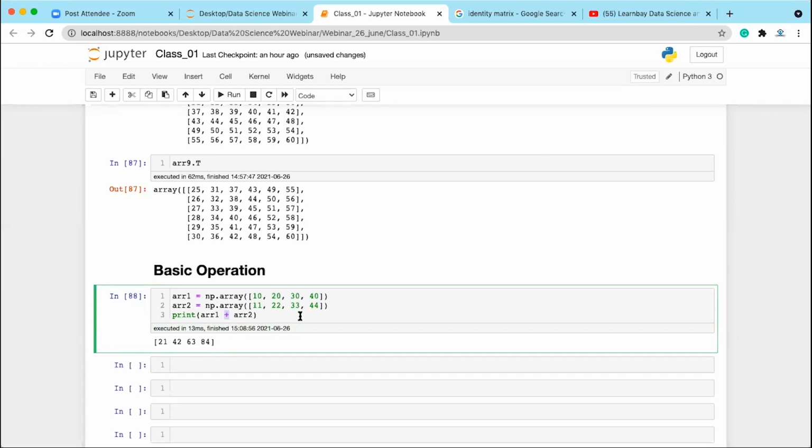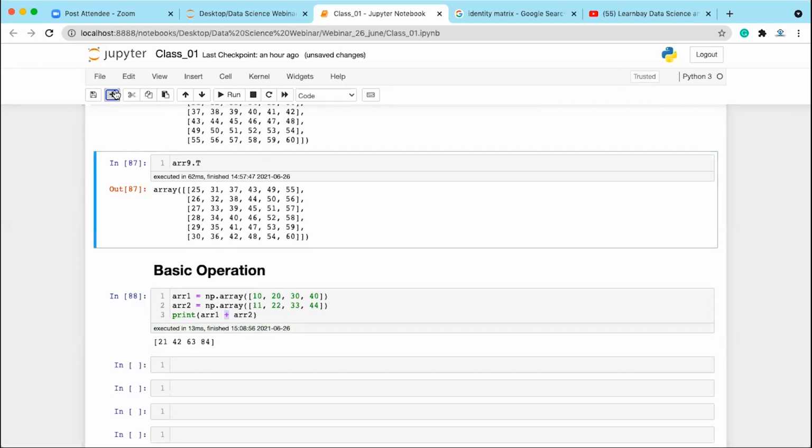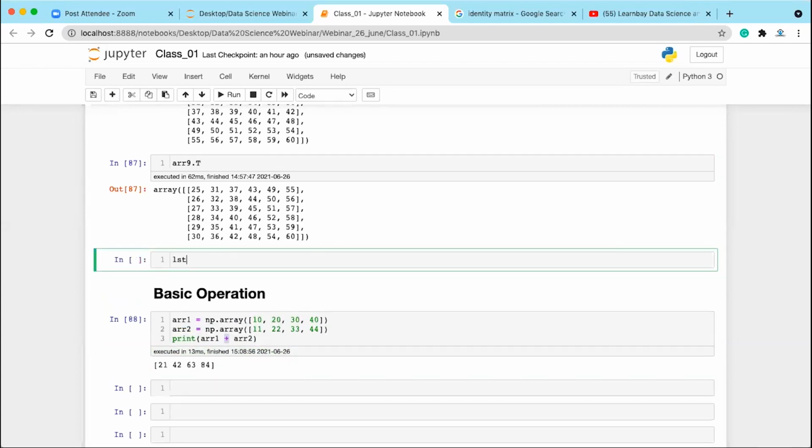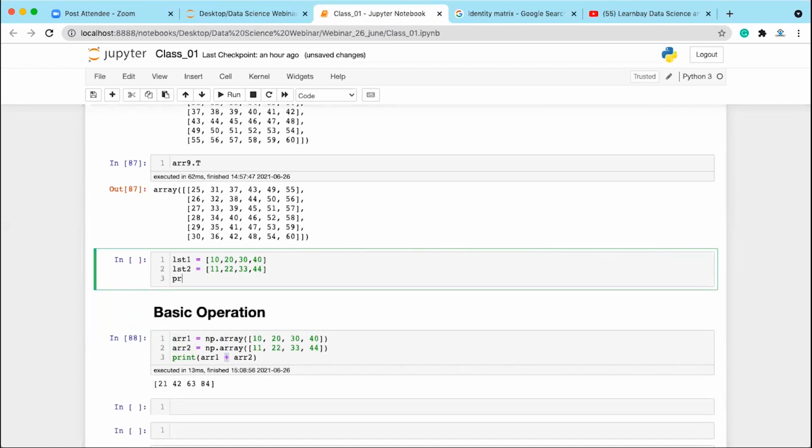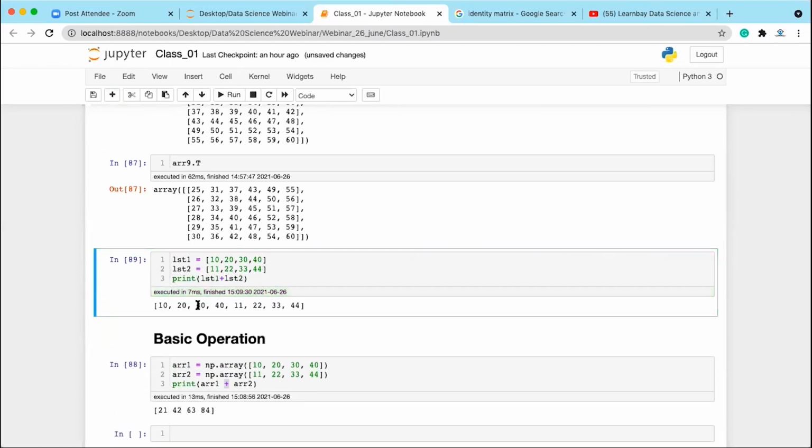Those who have attended my basic classes have seen that in the case of lists, let's say you have two lists: lst1 is equal to 10, 20, 30, 40, and lst2 is equal to 11, 22, 33, and 44. If you perform lst1 + lst2, this does the concatenation operation between the two lists.